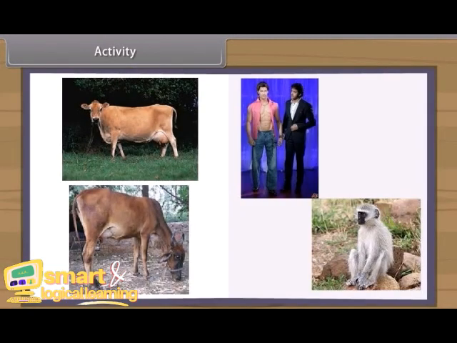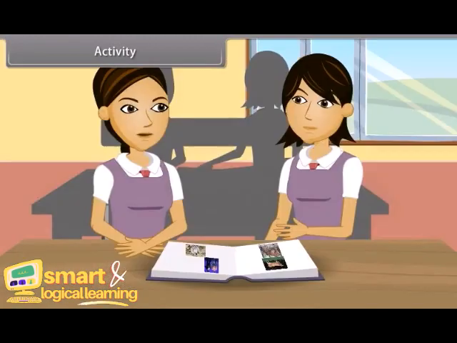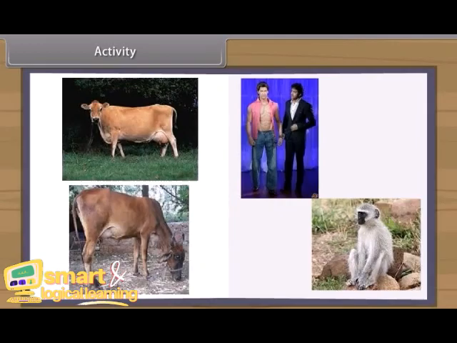When we study physical characters of Desi cow and Jersey cow, we find very few differences. But when we see them in a crowd, then Jersey cow can be distinguished from a distance due to its height and stature. But when we look at cow and monkey, then we find that man resembles more a monkey than a cow, although all are mammals.